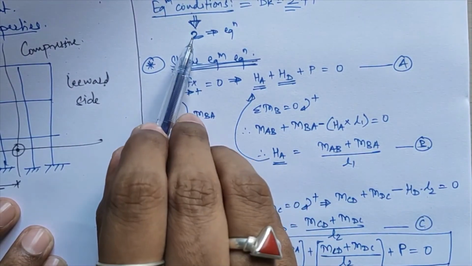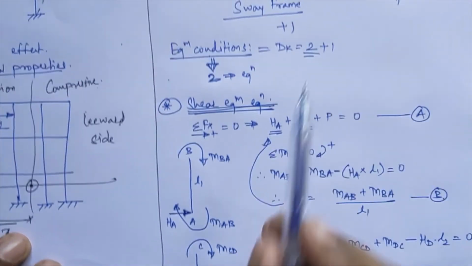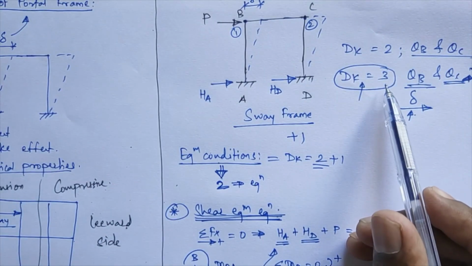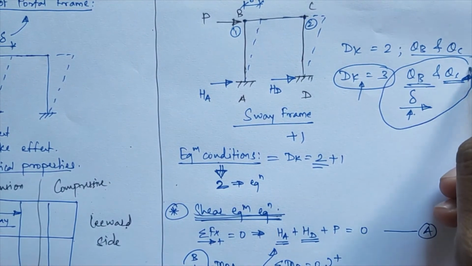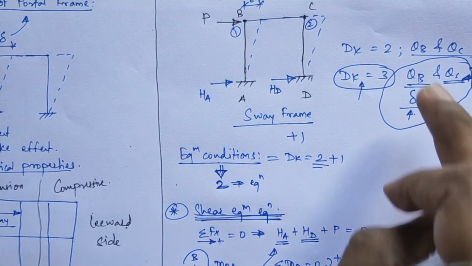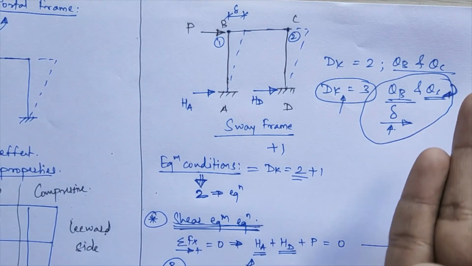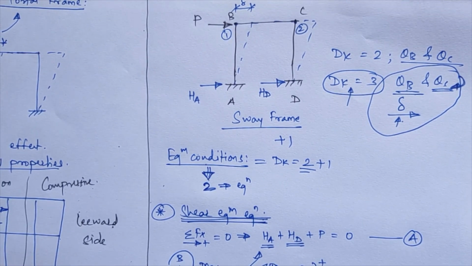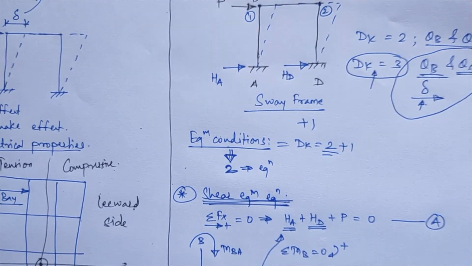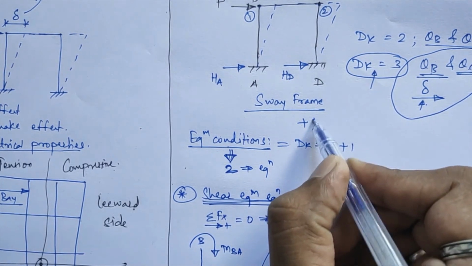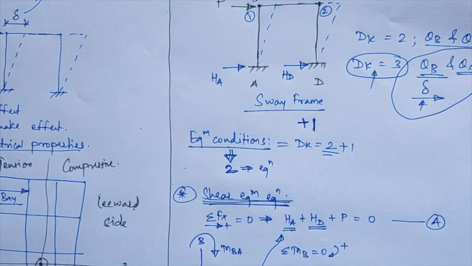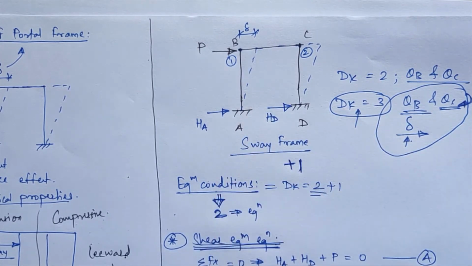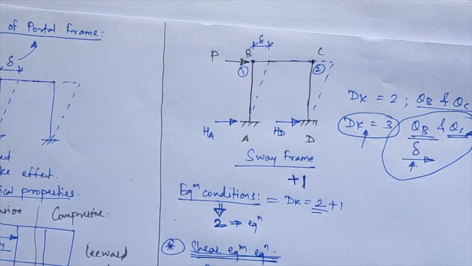Now it is feasible: 2 plus 1, you get 3 equations, and your unknowns are now 3, so it is easy to calculate these 3 unknowns. You solve these 3 equations simultaneously, get the values of the unknowns, and simply substitute these values in your slope deflection equation, and you will get the final moments. Very simple, so don't get confused. Only remember that if your frame is a sway frame, you have to consider your sway value equal to 1. A sway frame is the frame which sways, with lateral displacement due to the lateral loads.